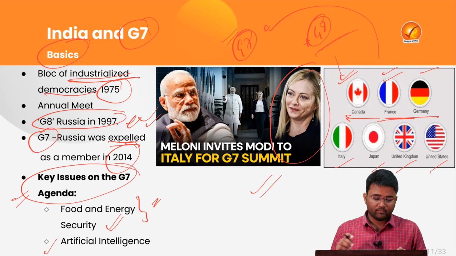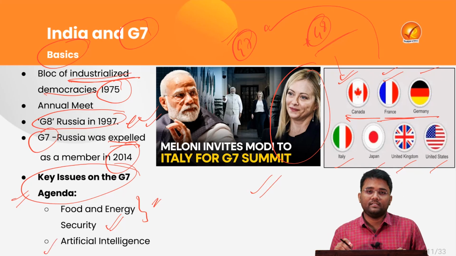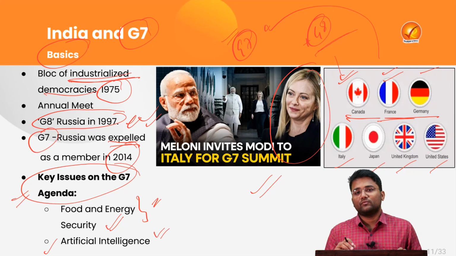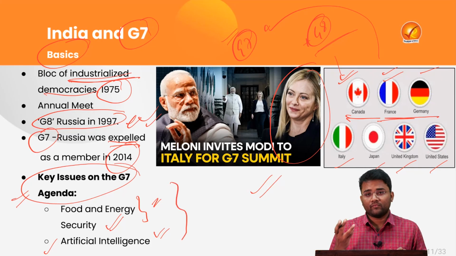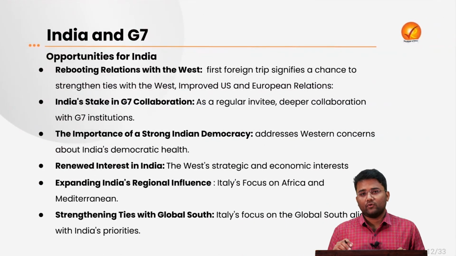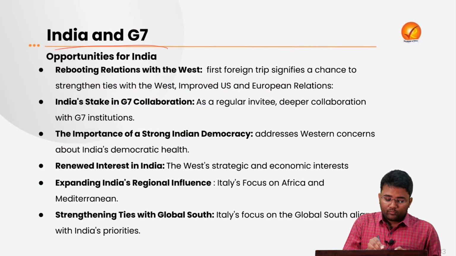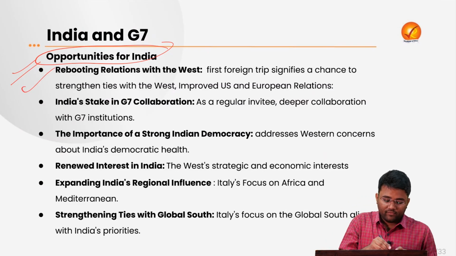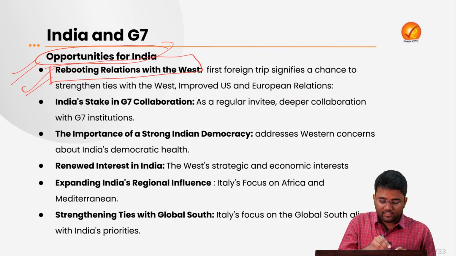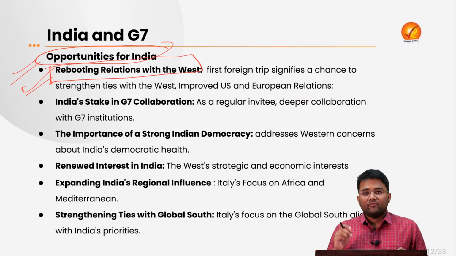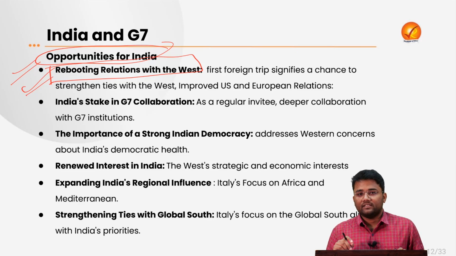Then there are also some issues related to artificial intelligence, that how a broad-based consensus can be made on the issues of artificial intelligence. So that is also one of the important aspects of the discussions, and that is going to be an important factor for India. So what are the opportunities for India whenever we look into the G7? First is that it will help in rebooting our relations with the West, because this is the first foreign trip of our Prime Minister after getting elected in his third term.